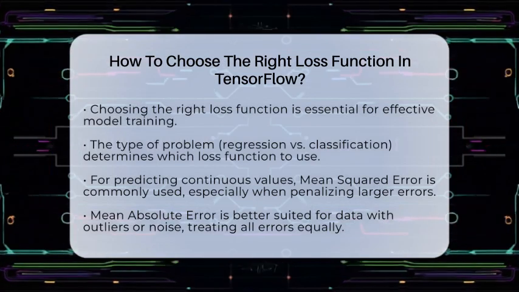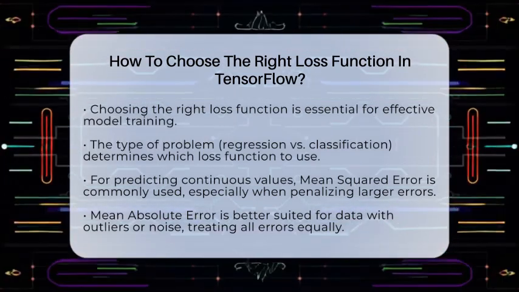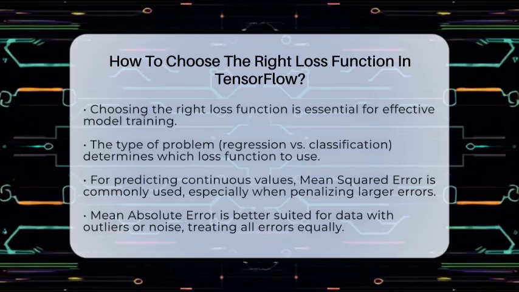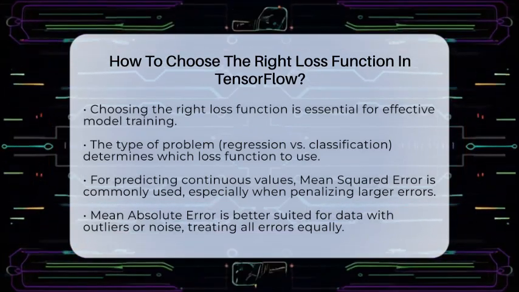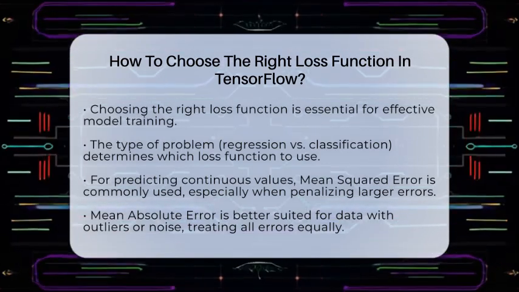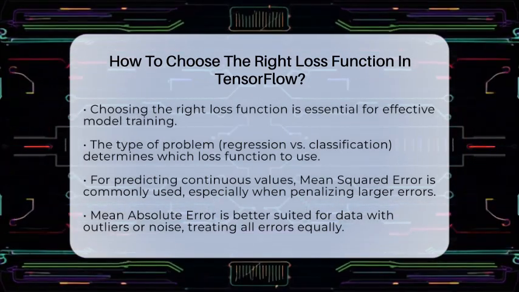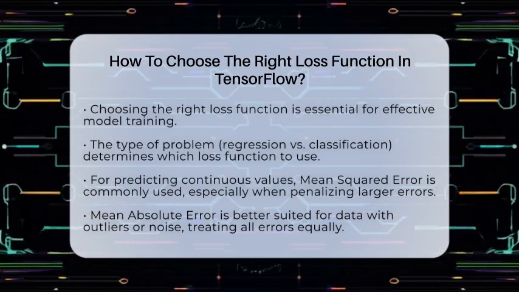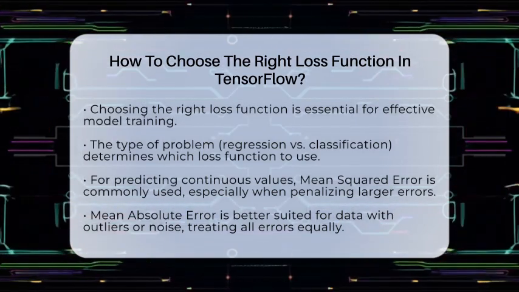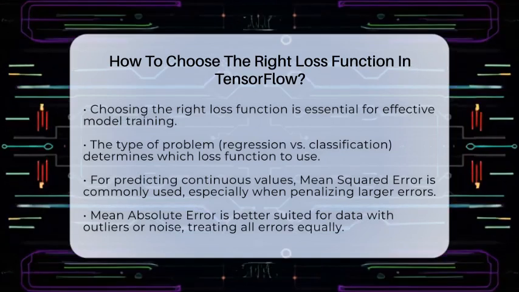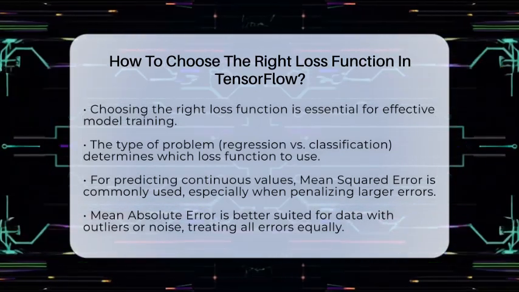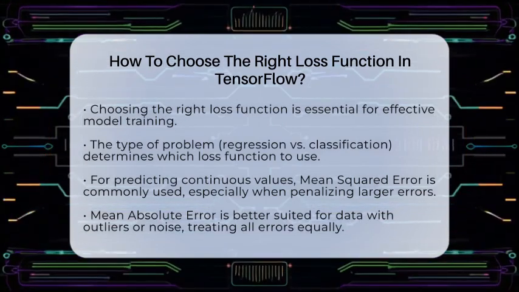Let's break it down. First, think about what kind of problem you are solving. Is it predicting numbers, classifying images, or something else? For predicting continuous values, like house prices or temperatures, you'll want a loss function that measures how far off your predictions are from the real values. Mean squared error is popular here because it penalizes bigger errors more. But if your data has outliers or noise, mean absolute error might be better since it treats all errors equally.